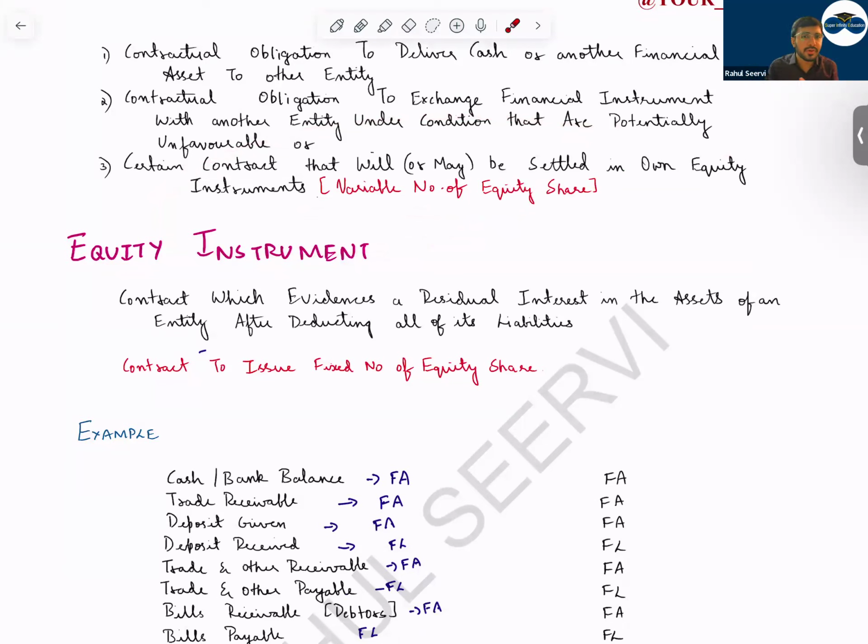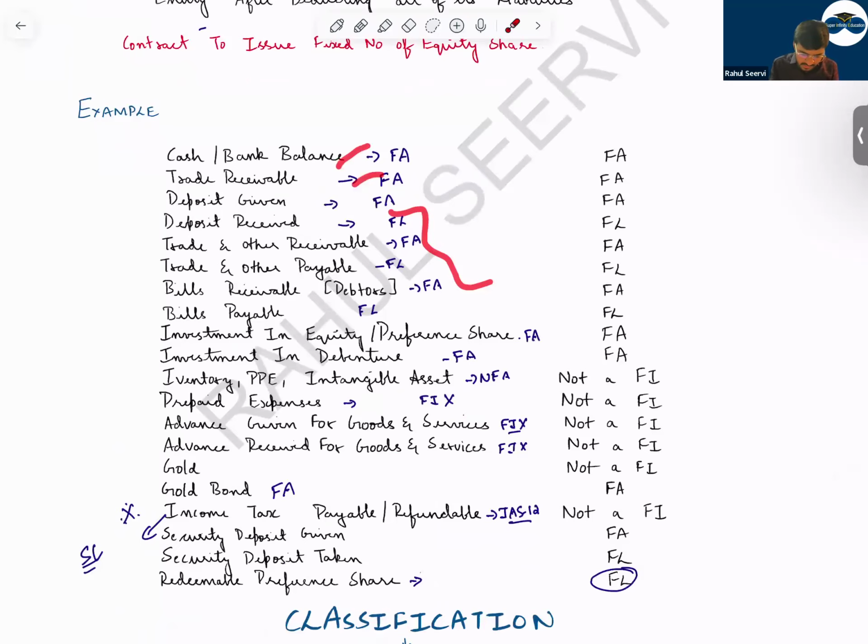If you have solved your past papers, you would have seen that this question was tested 3 to 4 times. So if it comes, it will come for 4 to 5 marks, not more than that. Then a lot of examples we have taken. So what is important here?